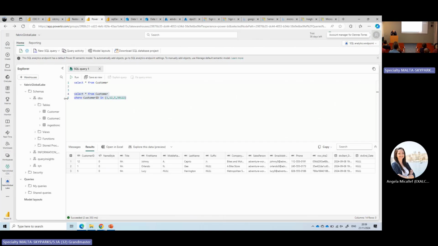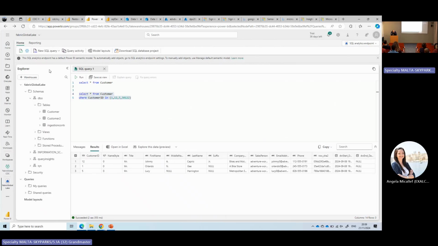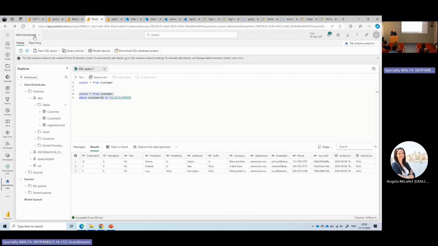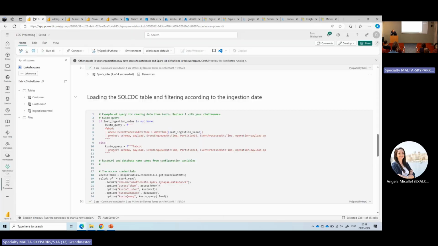I have here the Lakehouse, table customer. I have these three customers, customer 12, customer 1, and customer 5, in the Lakehouse.